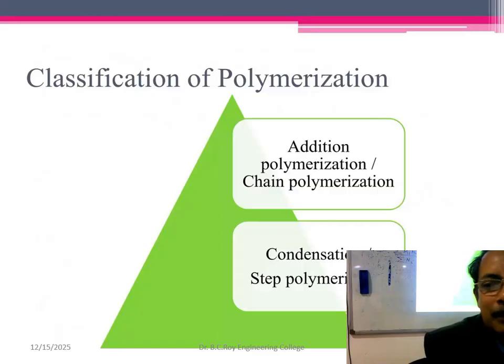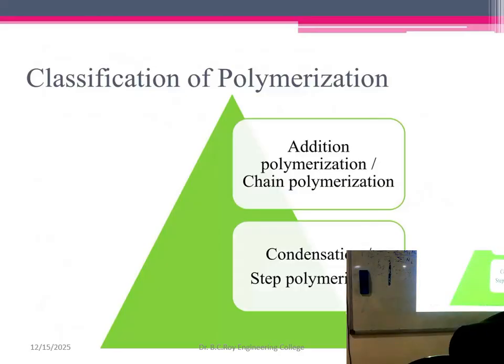Condensation polymerization, or step polymerization, happens by molecules getting joined together stepwise, one after another. That is called step growth polymerization. Chain growth polymerization happens by random addition. Addition reaction is what? A plus B equals C. Ethylene plus ethylene gives diethylene, then triethylene, tetraethylene, penta, hexa, hepta, octa, nona, deca. One monomer, two monomers, 3, 4, 5, 6, 7 getting joined together by addition mechanism.